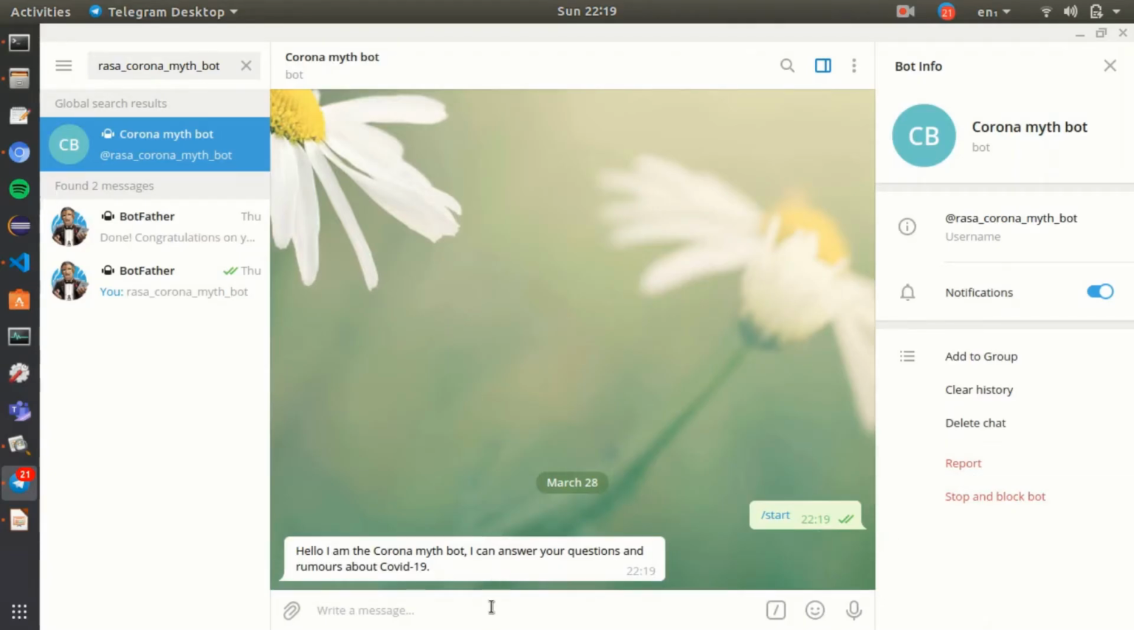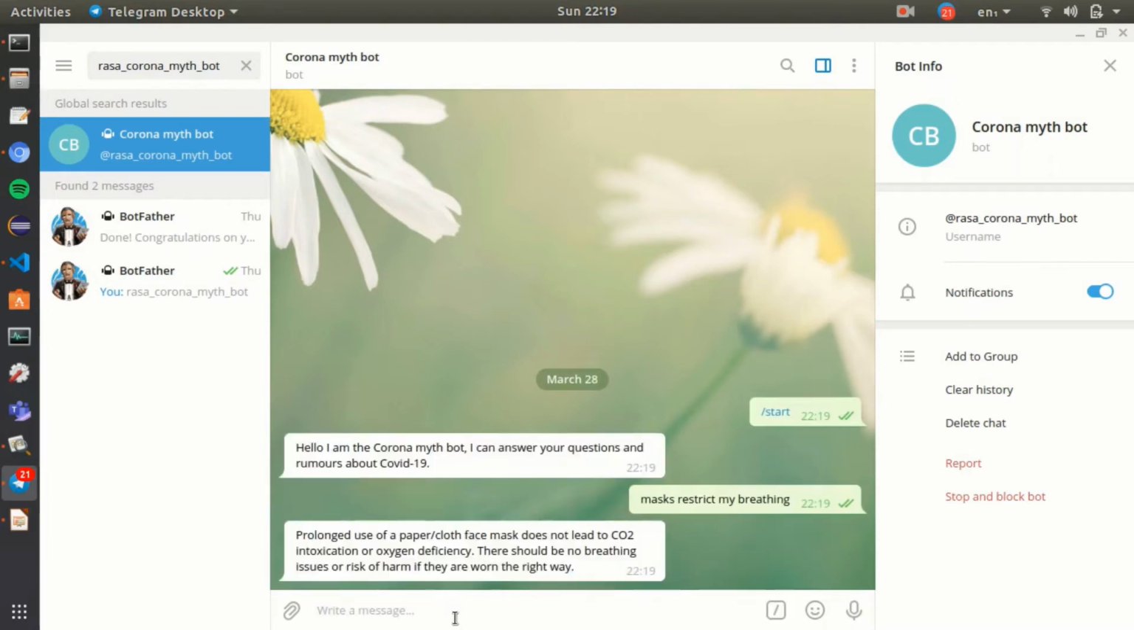So this is the bot in Telegram here. I've just started the chat, and it sends this start message at the start of every Telegram conversation. It says, "Hello, I'm the Corona Myth bot. Can I ask any questions?" So, just for example, we're going to say that we heard that masks actually restrict your breathing, and see what that says.